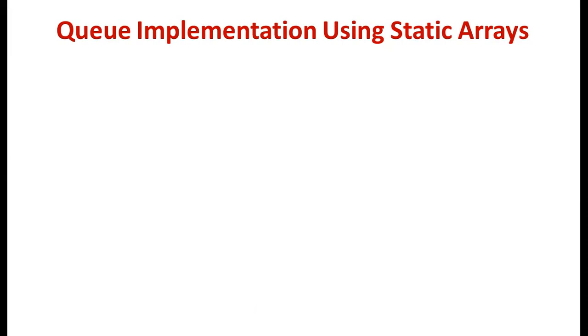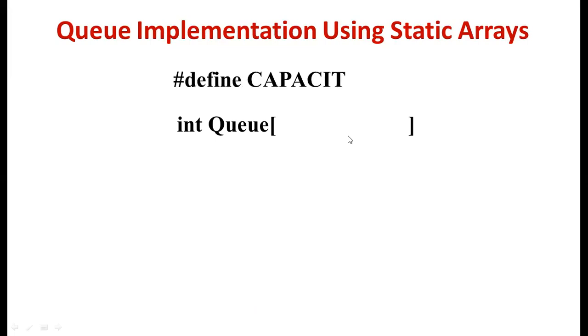So how we can implement these static queues is, first we need to declare the queue, which is the most important part. We can declare int queue of size. Here we can write the size value directly, that is 5. Or else, more properly, we can use a preprocessor directive like #define CAPACITY 5. This is a preprocessor directive, that is a macro.